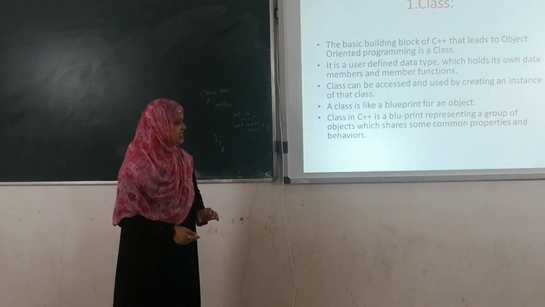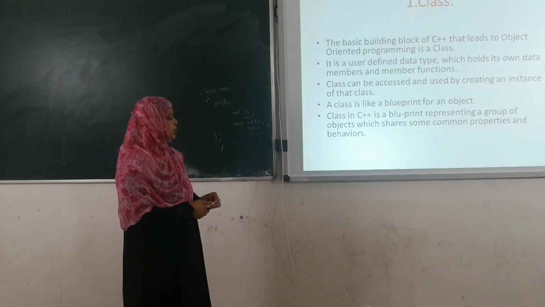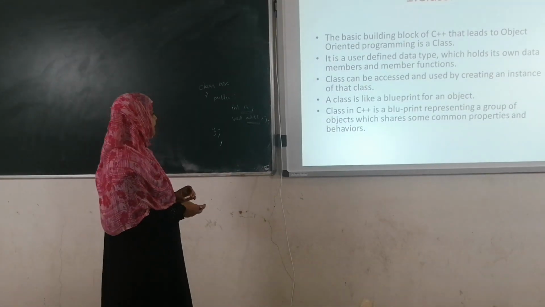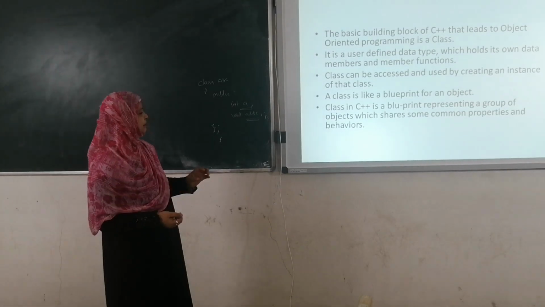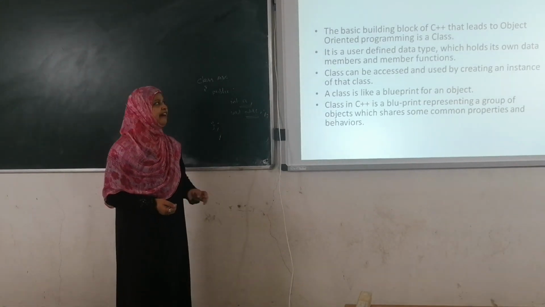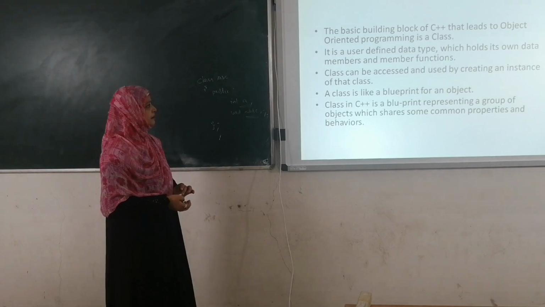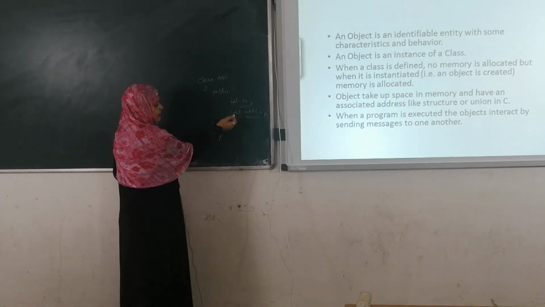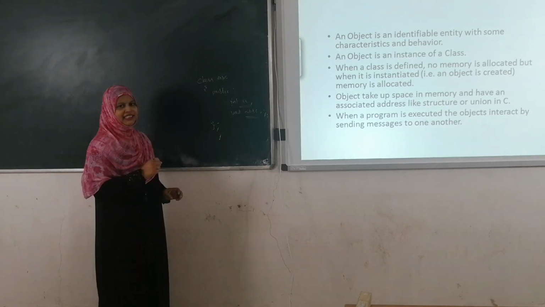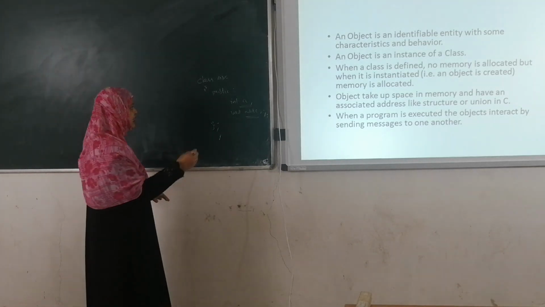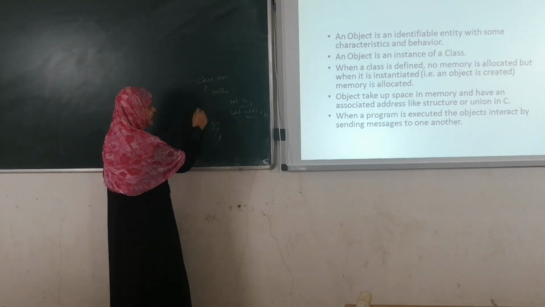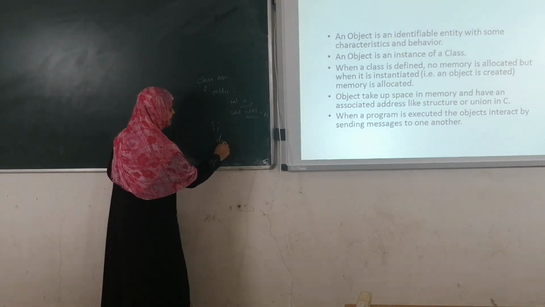A class in C++ is a blueprint representing a group of objects which share some common properties and behavior. To access the data members and member functions outside the class, we have to create the object. To access add outside the class, we have to create an object for this class.